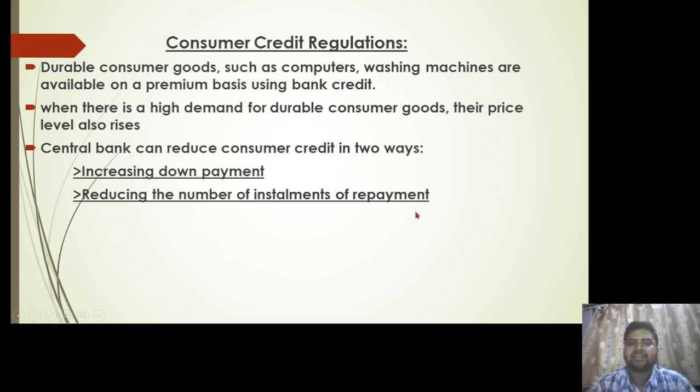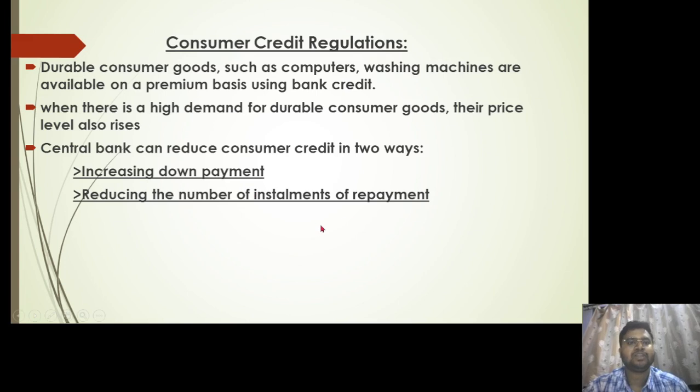As I've already mentioned, e-commerce websites are giving a facility of repayment using EMI for a longer period of time. So if the period of EMI is extended, let's say for 12 or 16 months, we will be spending a fraction of the amount for a certain period of time, right? For 16 months, for 18 months. But if we are spending a fraction of the amount, then we will have more money parked with us to spend on the other side as well. So if we have more money to spend on other sides, we will be demanding more and more stuff. And if we demand more and more stuff, ultimately the price of the products and the services will be rising.